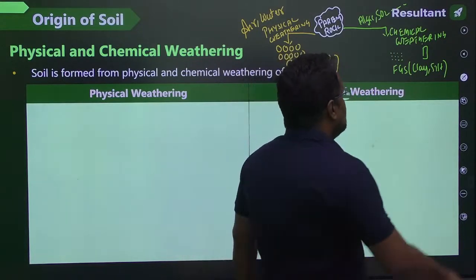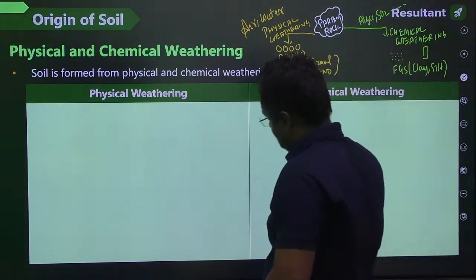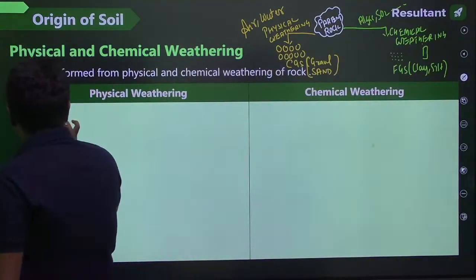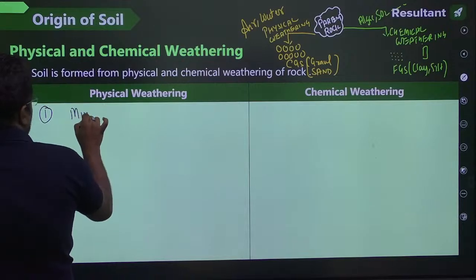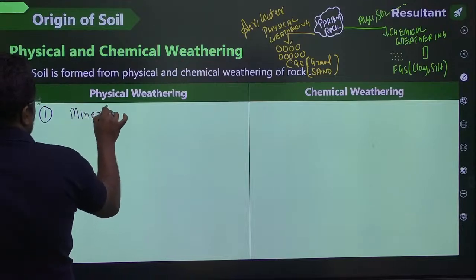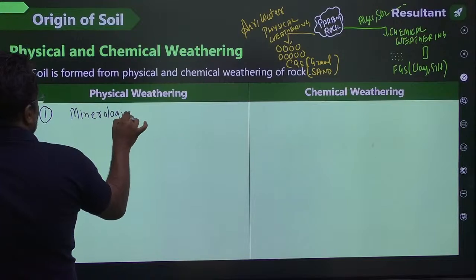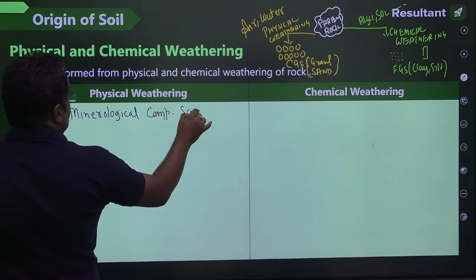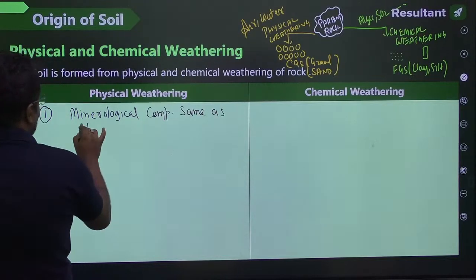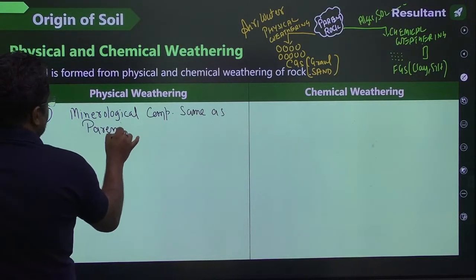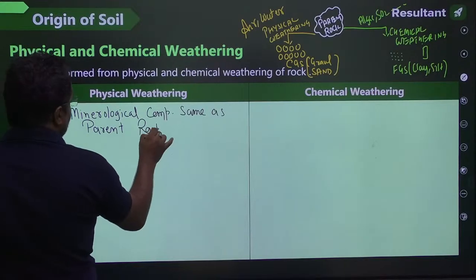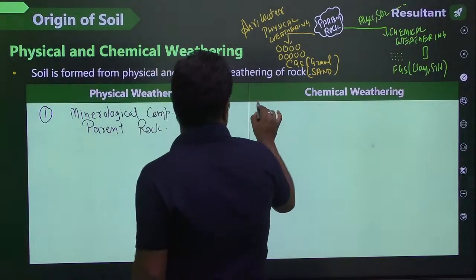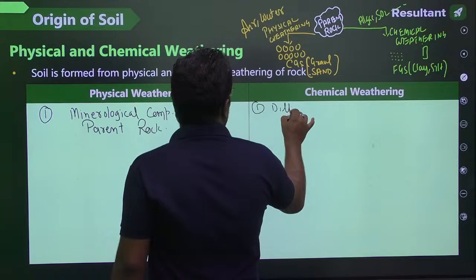Now guys, see here various properties. First, very logical, as I told at the beginning of the session. Here the mineralogical composition will be the same as the parent rock. Here it will be different obviously.